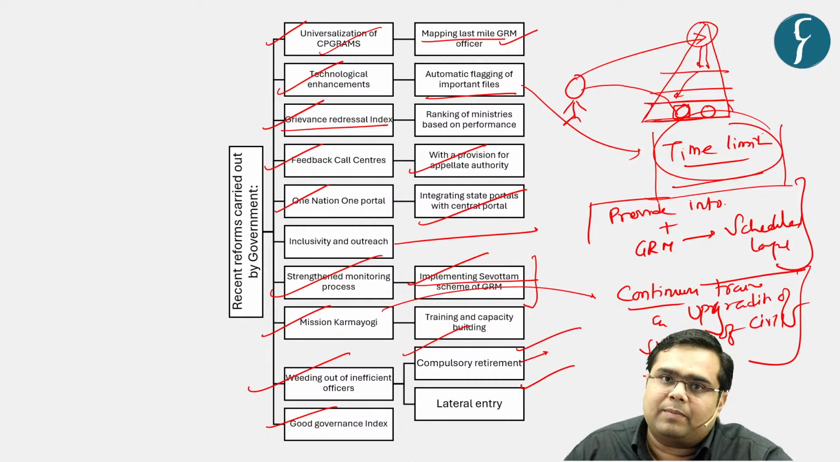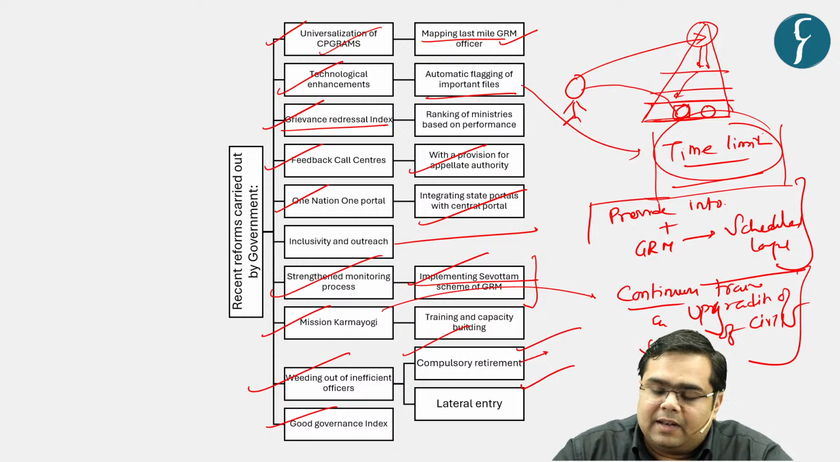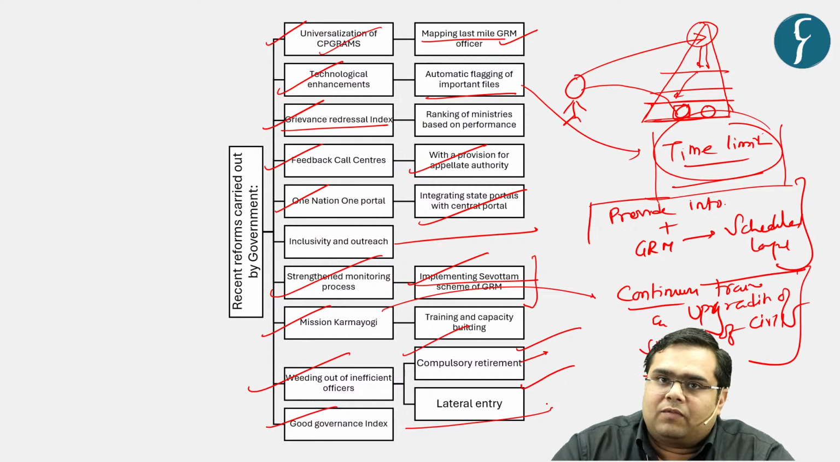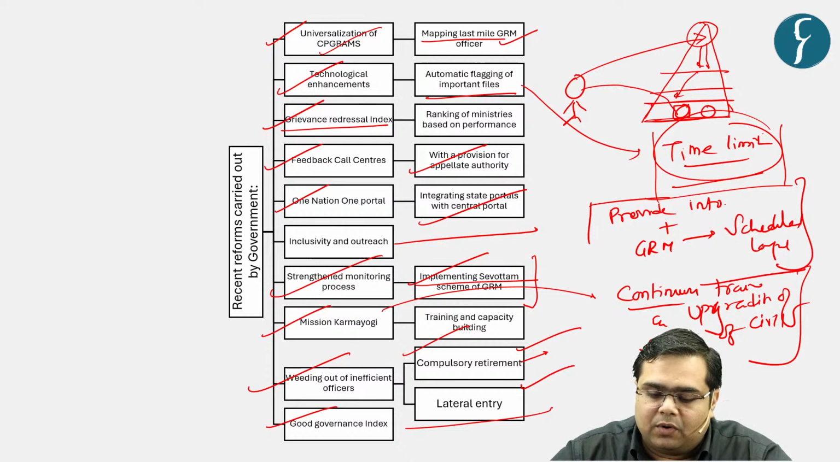Various states are motivated to participate and improve their good governance indicators, so that people are able to avail the fruits of good governance, and the perception of the people towards the government changes. With this, we conclude the mains aspect of the discussion for today.